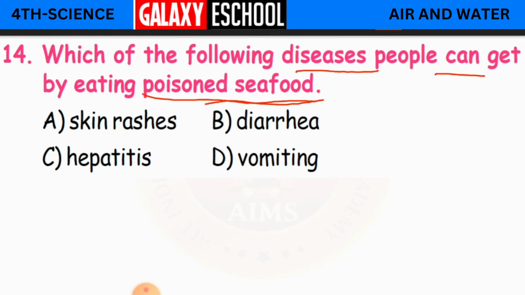So whether you get skin rashes, diarrhea, hepatitis or vomiting if you eat poisoned seafood, the answer is B, that is diarrhea. So before eating the seafood, you have to check whether it is in good condition or not. Otherwise, our health will be affected.